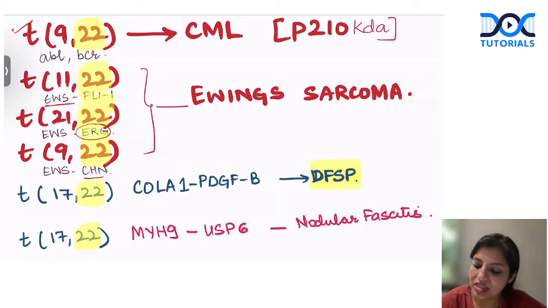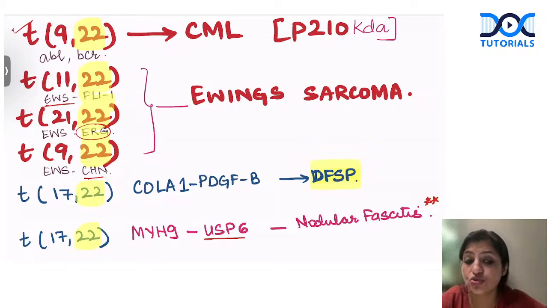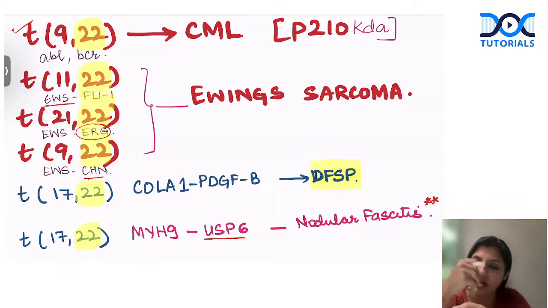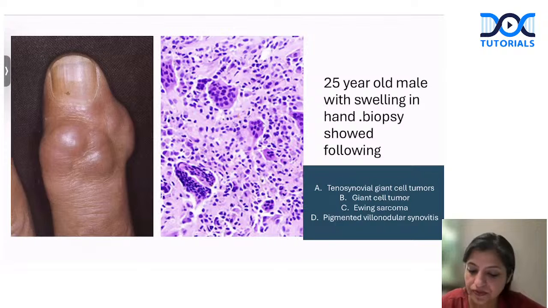So USP6 can be seen in an aneurysmal bone cyst, but can also be seen in nodular fasciitis. Please remember a very classical history about nodular fasciitis that they give you. It usually occurs after trauma. So they give you a history of trauma, and it usually occurs in the forearm. After trauma, they started developing swelling in the forearm. This is made up of spindle-shaped proliferation, and the mutation showed you USP6. Then your answer will be nodular fasciitis. So that is one thing which you should be very clear.